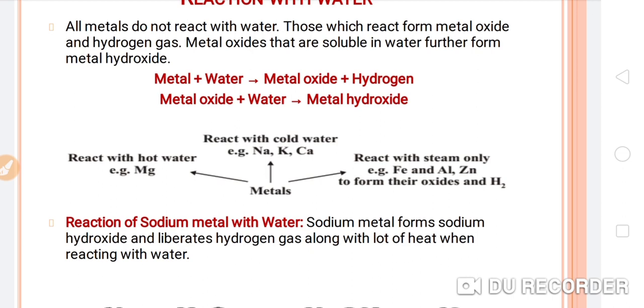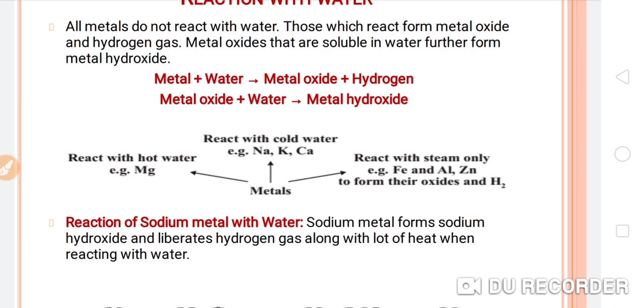Sodium, potassium and calcium are the more reactive metals, so they can react with cold water easily. Magnesium will react with hot water due to its reactivity. And iron, aluminium and zinc have very low reactivity towards water, so they will react only with steam.